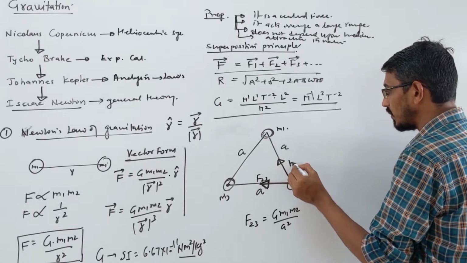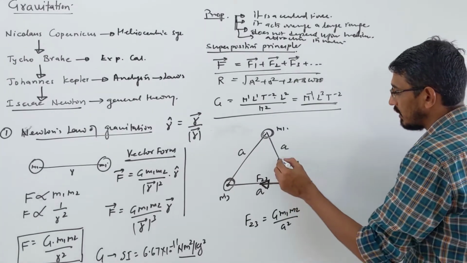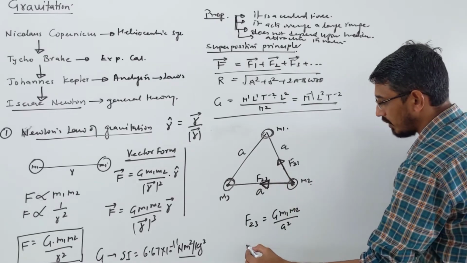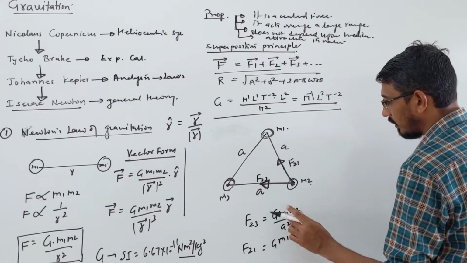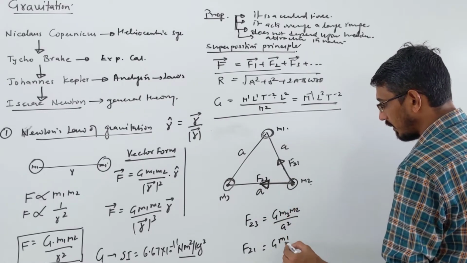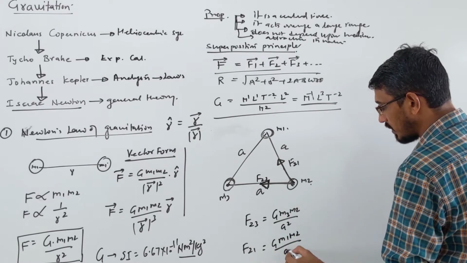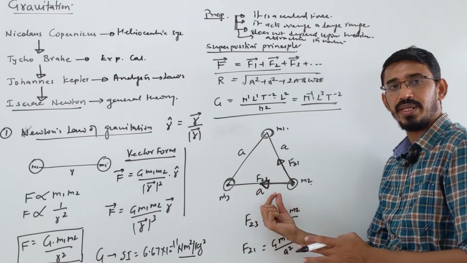This force we call F21. Its magnitude is G m1 m2 upon a square. I wrote it a little wrong earlier.